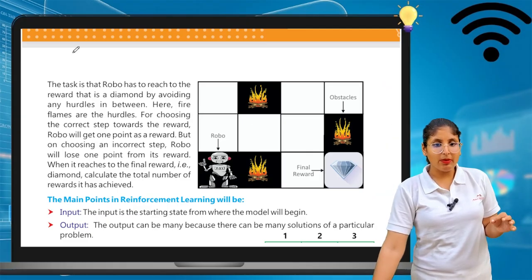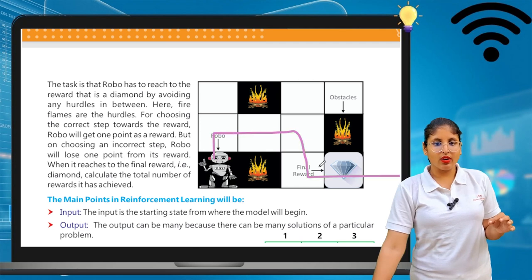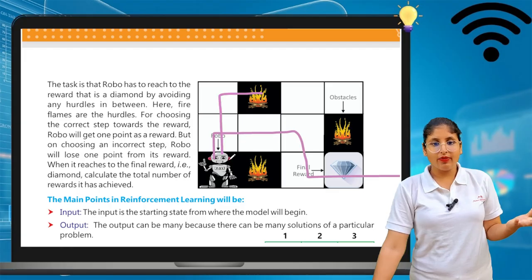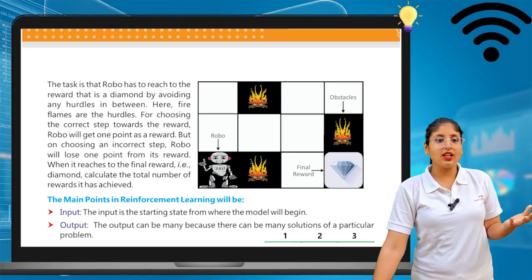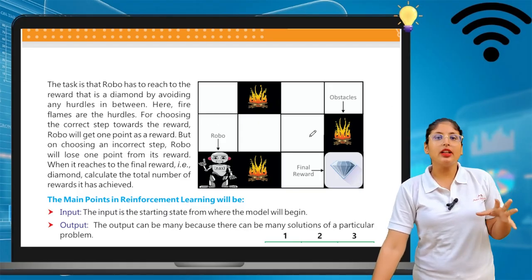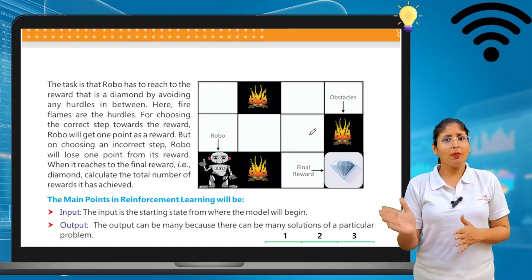Okay, so maybe they move like this and this only. If they follow this path, maybe they get fire. If they follow this path, then also they get fire. So fire plays a role as an obstacle. Fire is an obstacle in the path of Roba.